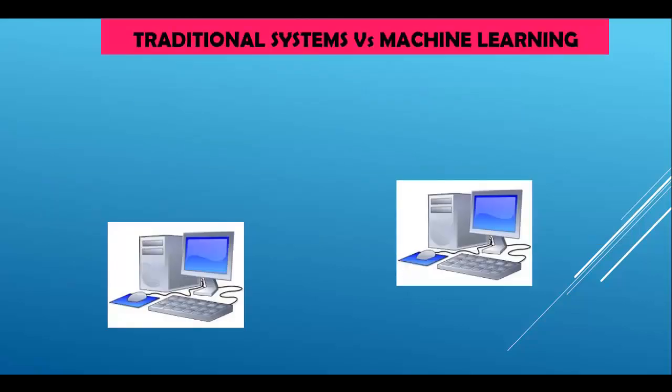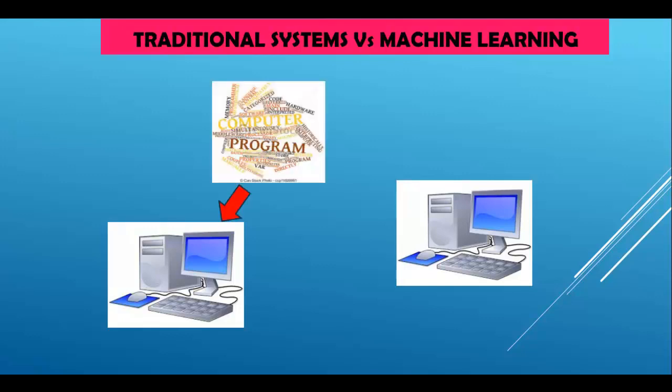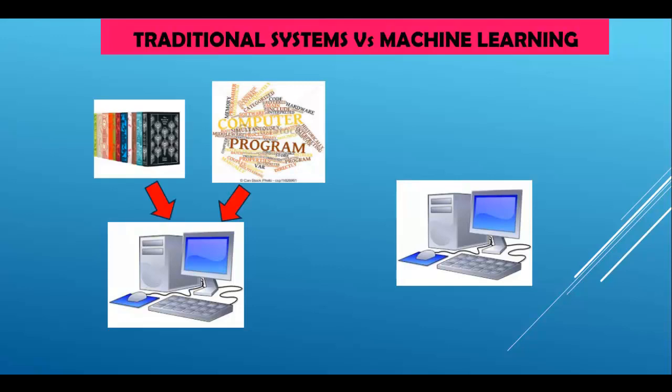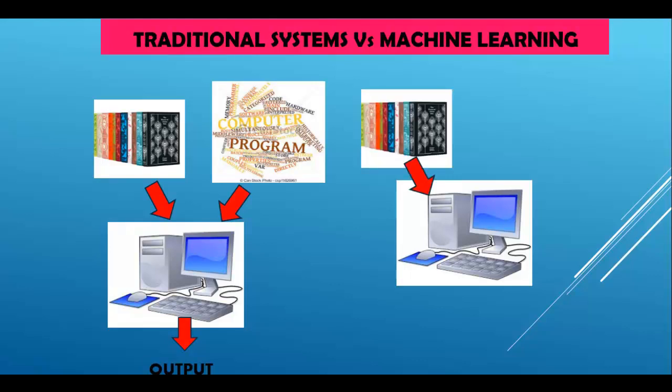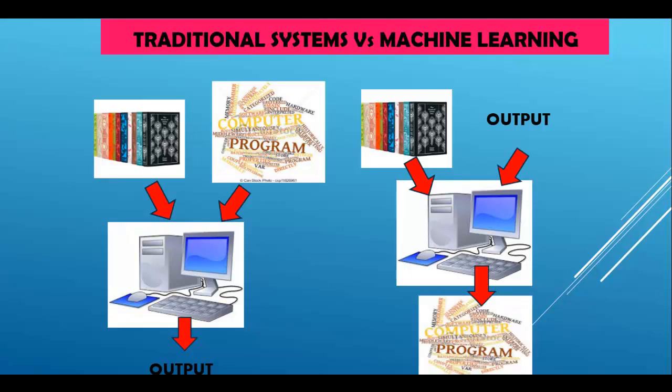So now, what is the difference between traditional programming and machine learning? Or we can say traditional systems and machine learning systems. In traditional programming, we write programs and provide data as an input, and the program produces the output. But when we are using machine learning, we are providing data and example outputs. We are getting models, also called a program. By using this model, we can solve subsequent tasks. So this is the difference between traditional programming or traditional systems and machine learning.